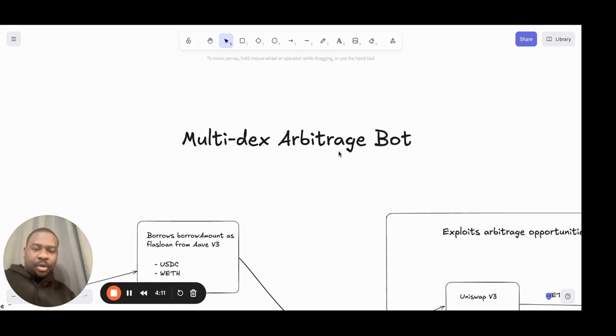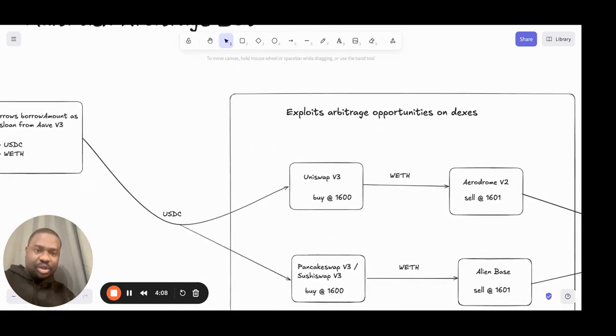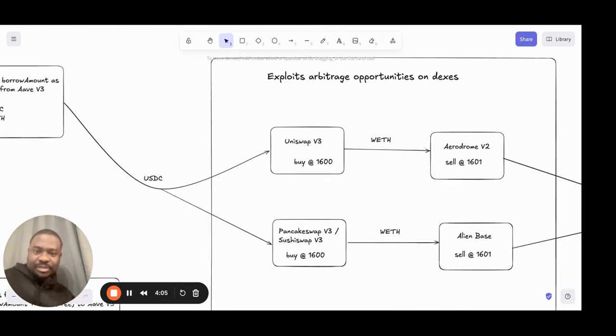So we have exchanges on the blockchain and we call them decentralized exchanges. A good example is Uniswap. We have Aerodrome and many other ones, Pancakeswap, alienbase. So for example, if ETH can be going for 1,600 on Uniswap and at the same time is selling for 1,601 USDC on Aerodrome. So imagine you are able to buy ETH on Uniswap at 1,600 and sell it immediately on Aerodrome. You'd have just made 1 USDC.